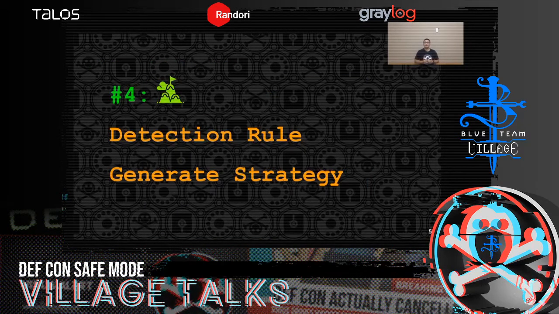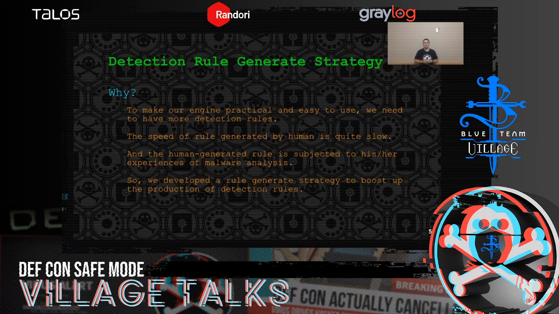Okay, so now I will introduce our detection rule generate strategy. So why do we need to develop the detection rule generate strategy? Because to make our engine practical and easy to use, we need to have more detection rules. However, the speed of rules generated by humans is quite slow, and human-generated rules are subject to his or her experience of malware analysis. So we developed a rule generate strategy to boost up the production of detection rules.